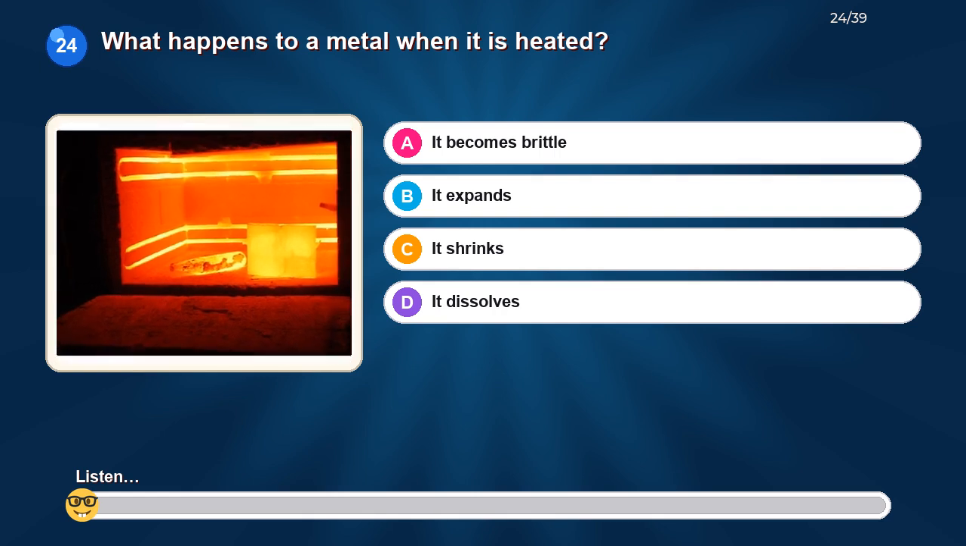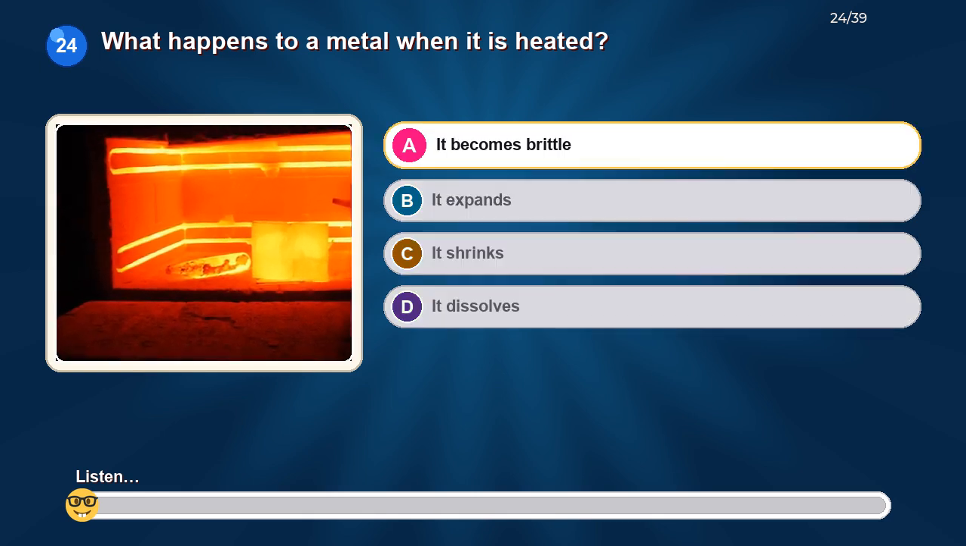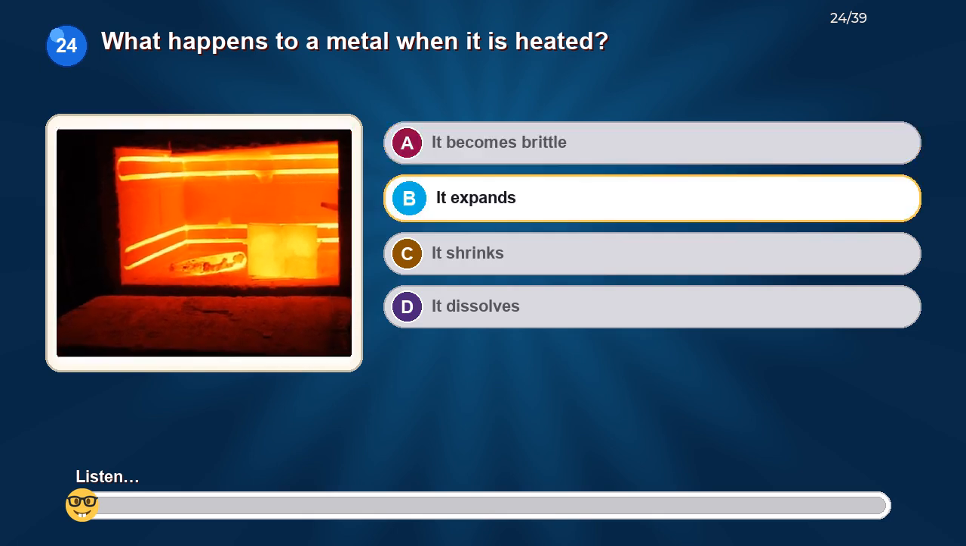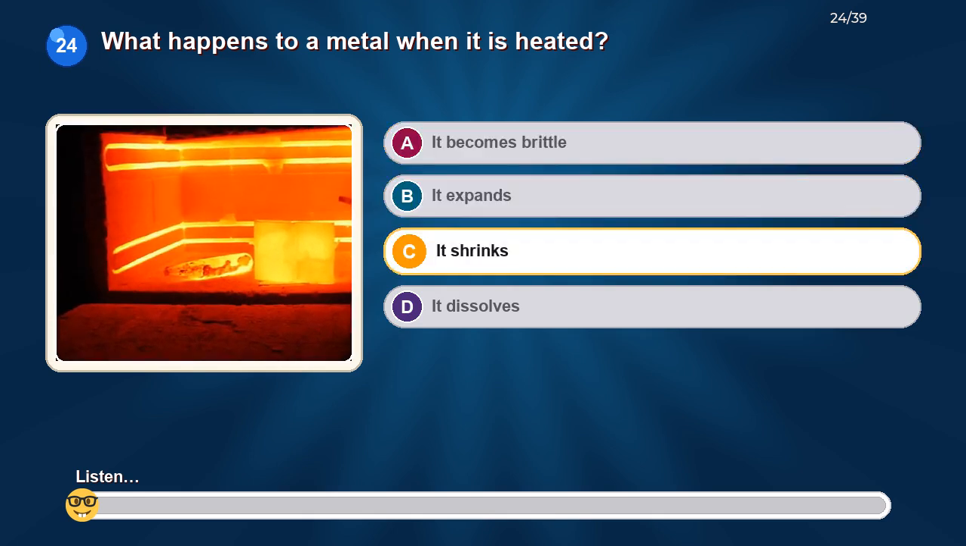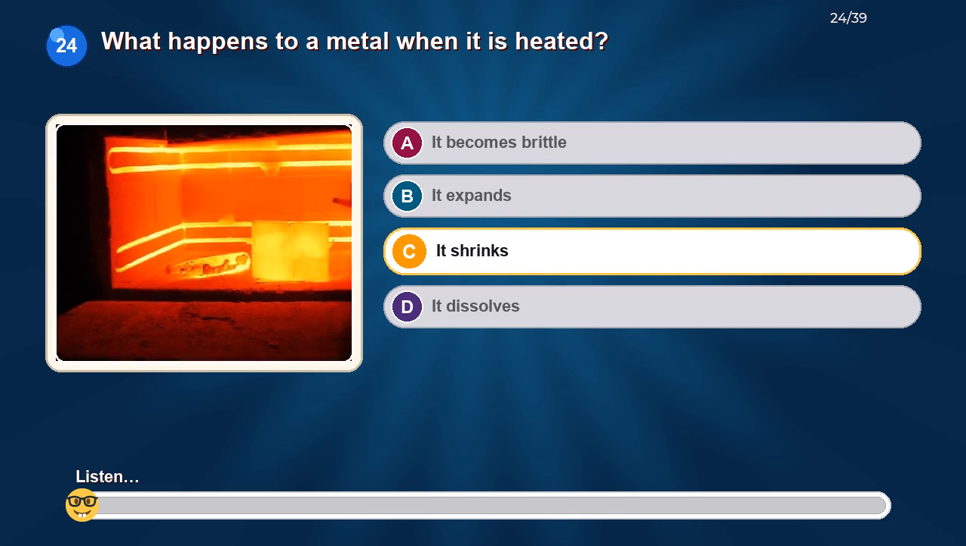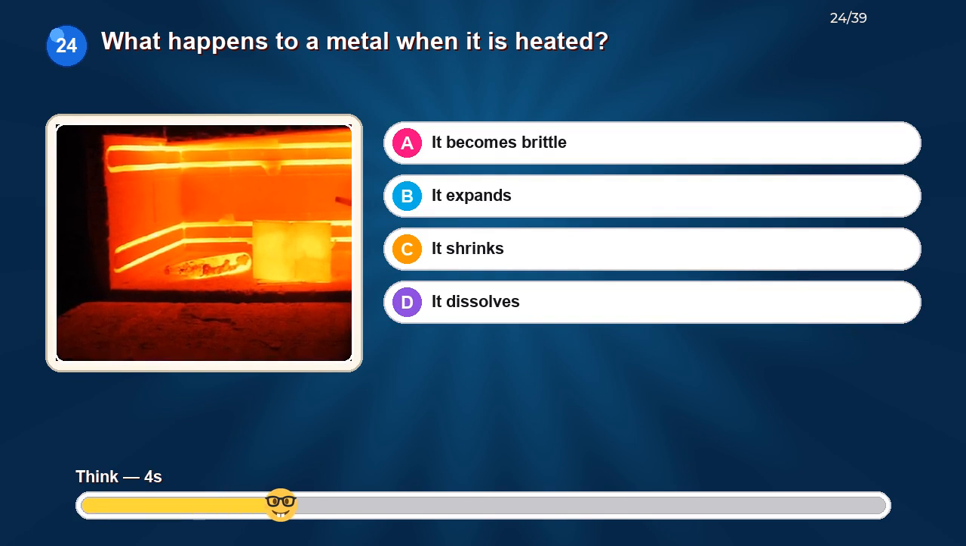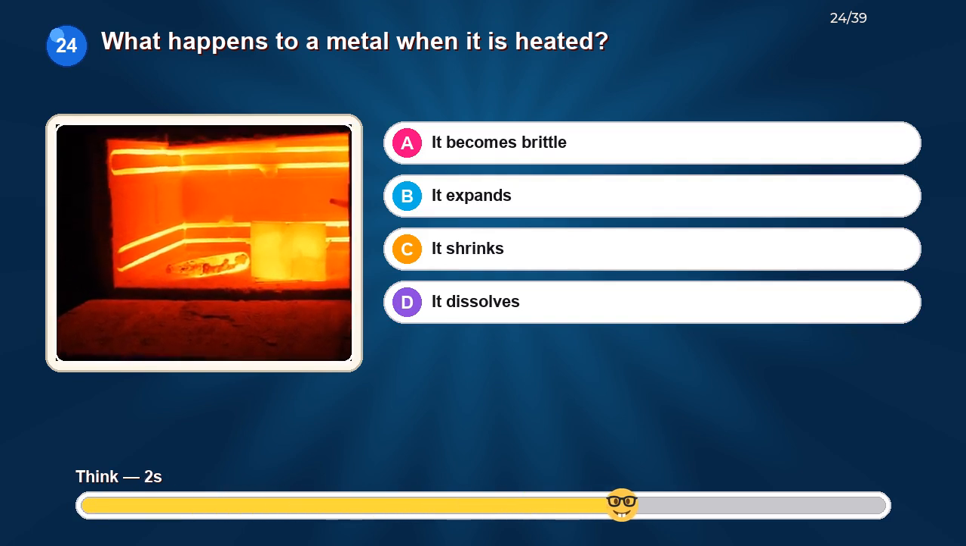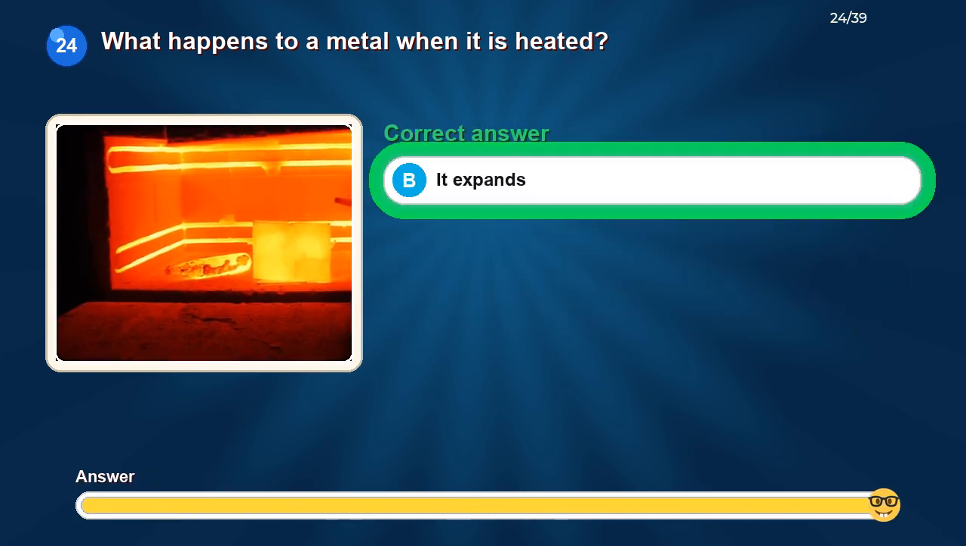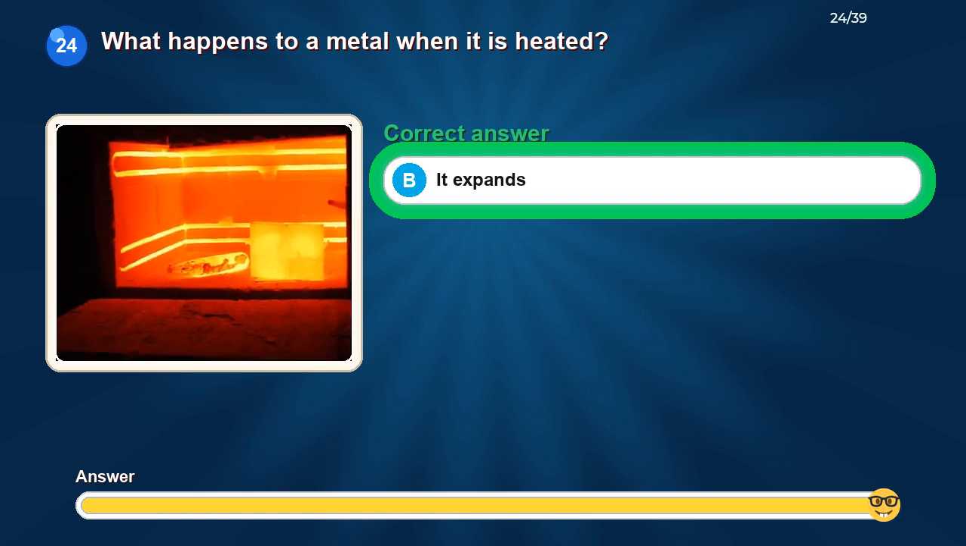What happens to a metal when it is heated? Option A, it becomes brittle. Option B, it expands. Option C, it shrinks. Option D, it dissolves. The correct answer is it expands.